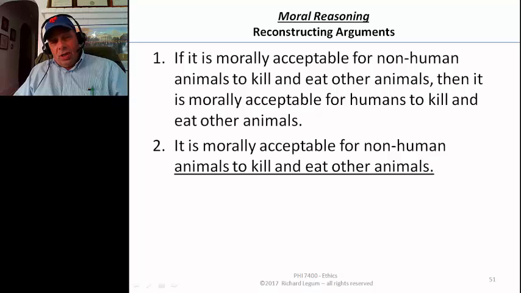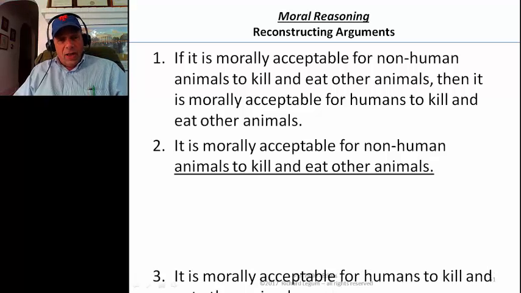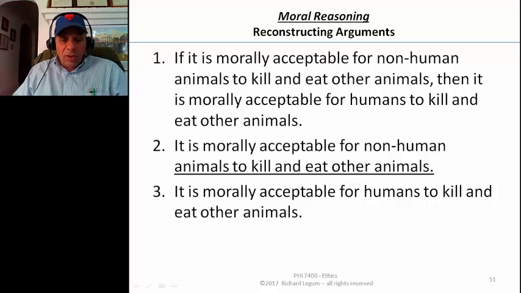and eat other animals. We now have the premise, which was the first premise before, that it's morally acceptable for non-human animals to kill and eat other animals. Therefore, it's morally acceptable for humans to kill and eat other animals. Now, don't run off and tell your vegan friends that they're all wrong yet. We now have a valid argument.